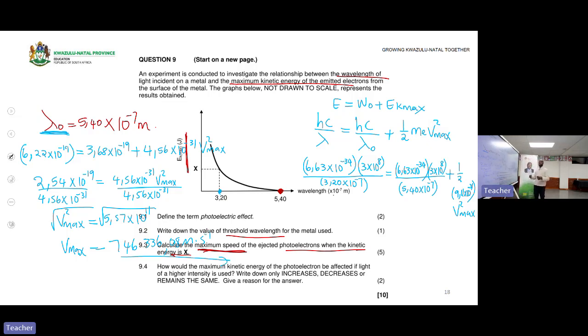So it's just a long calculation, not that it's difficult. It's just long because there are many numbers. You need to be careful and make sure you do them wisely.